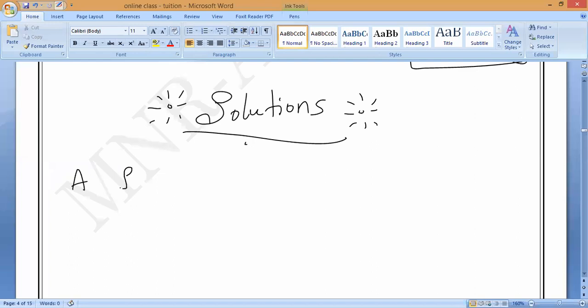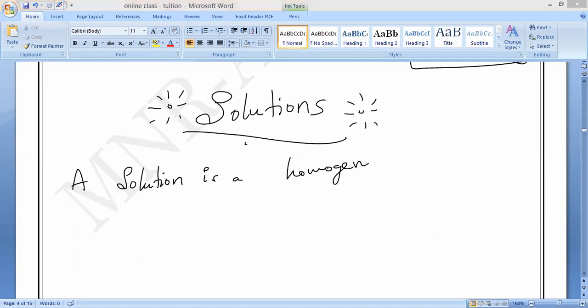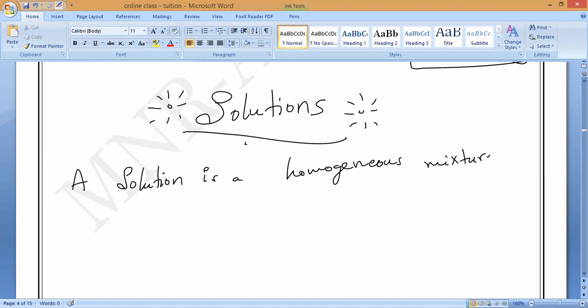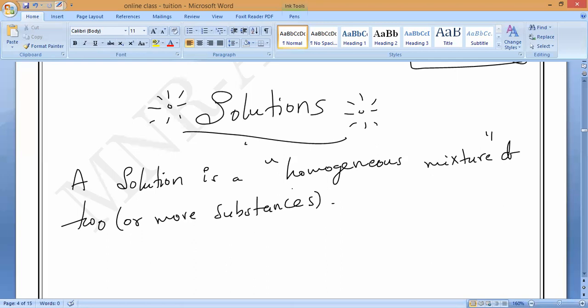A solution is a homogeneous mixture of 2 minimum substances. Mixture means 2 or more substances. That is what you have to remember, it is the first step itself.